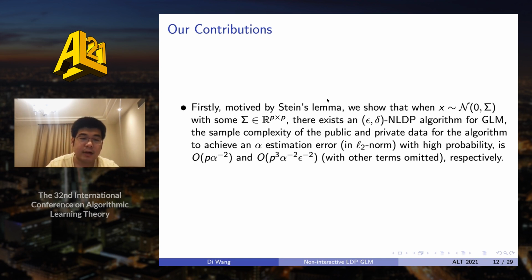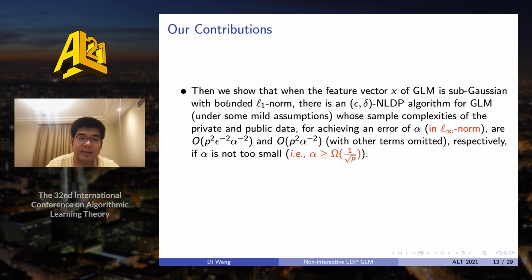We can see that all of these two terms are polynomial size. And our second contribution is we extend from the Gaussian distribution to the sub-Gaussian distribution with bounded L1 norm. And we show that there is an epsilon-delta LDP algorithm whose sample complexity of the private and the public data, to achieve the error alpha in L infinity norm, are this one and this one.